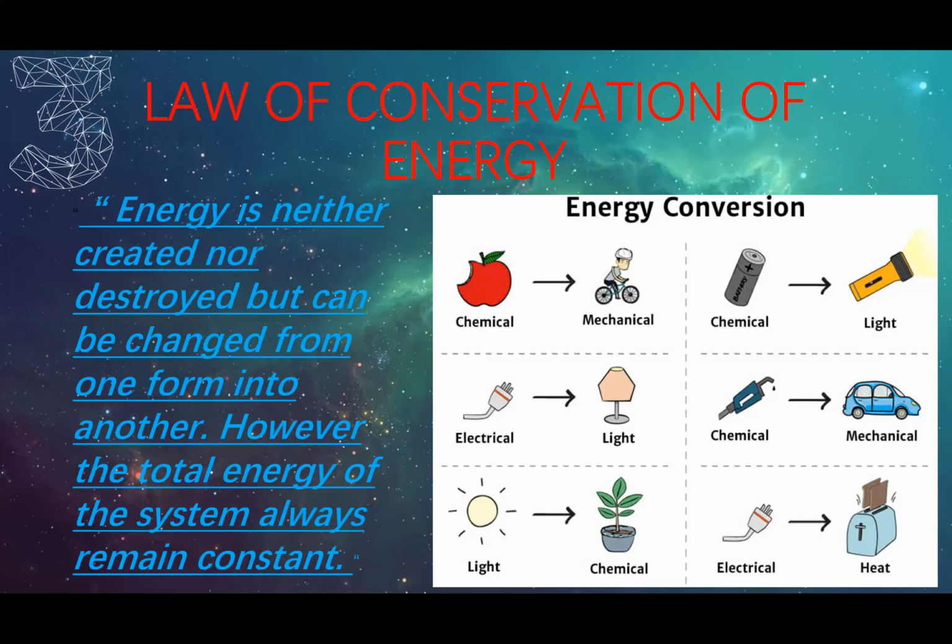Because there is a cell in it. The cell has chemical energy. That chemical energy changes into light energy, and the total energy of the system remains the same. Why? Because when you switch on the torch, the energy stored in the cell or battery decreases, and the energy in the torch, which gives the light energy, increases.